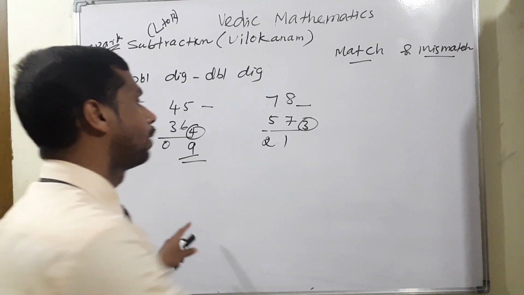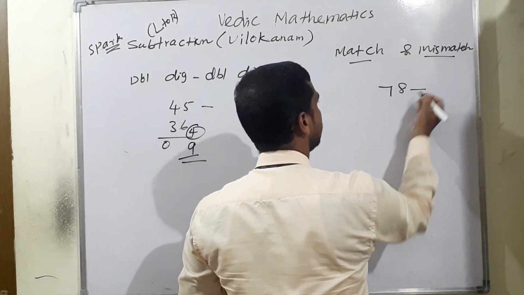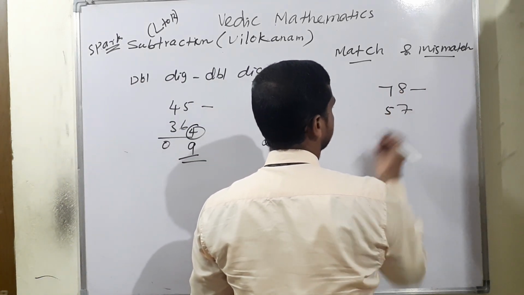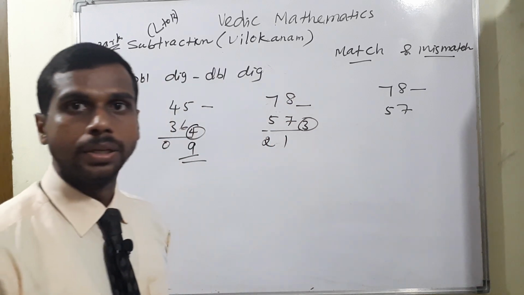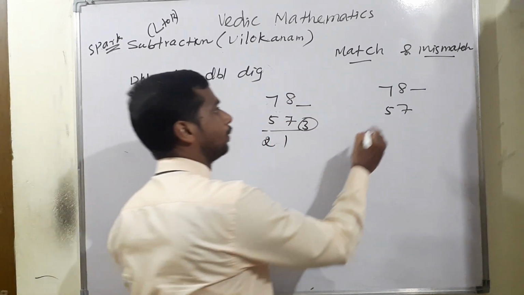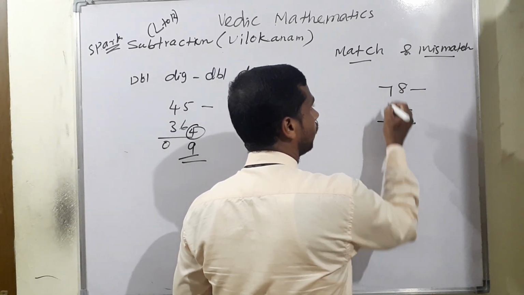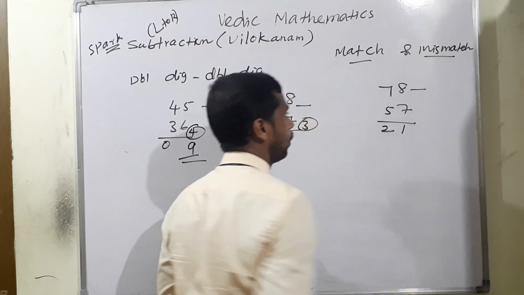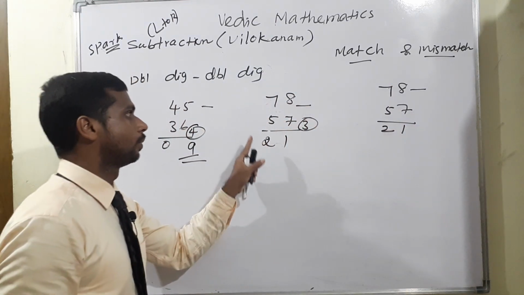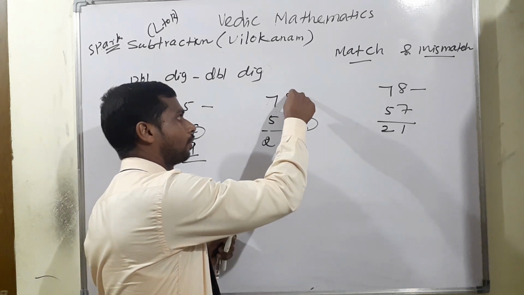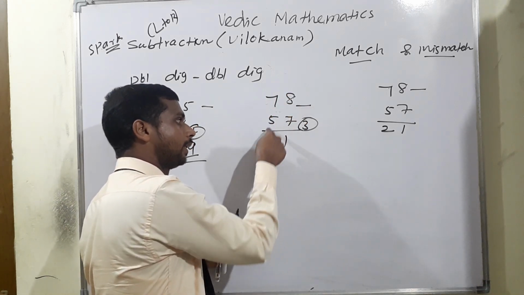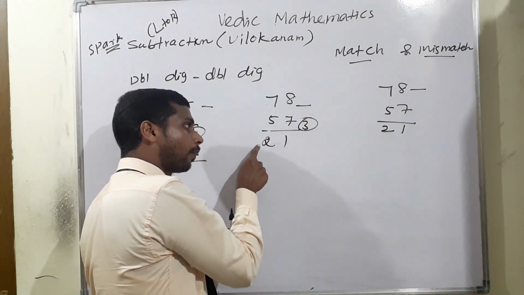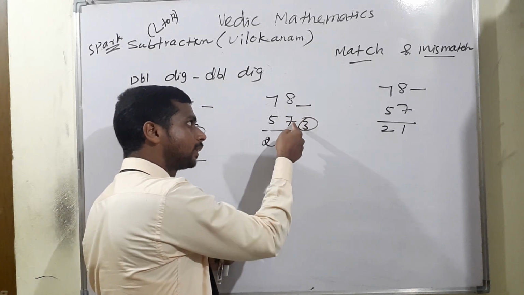Look at how normally we apply 78 minus 57: 8 minus 7 is 1, and 7 minus 5 is 2. That method we have applied here. So 7 minus 5, 2 will come. Before writing the 2, check the next digit: match or mismatch?